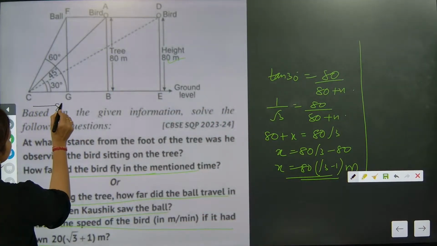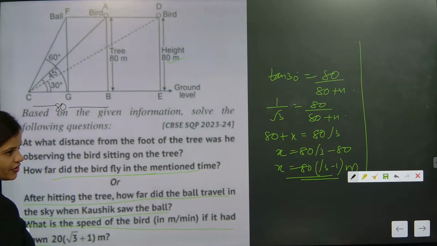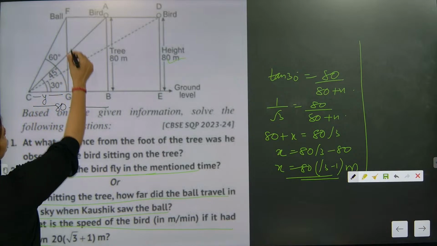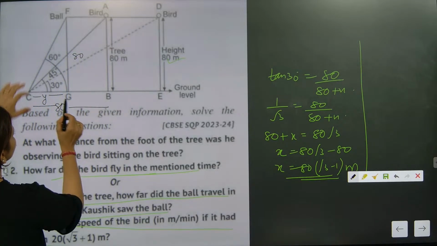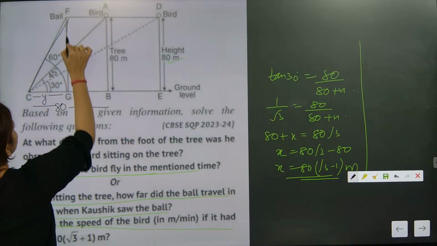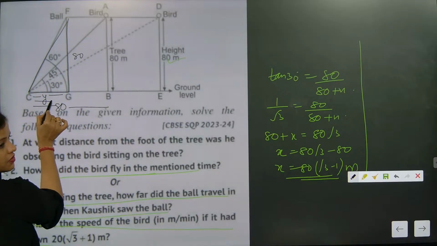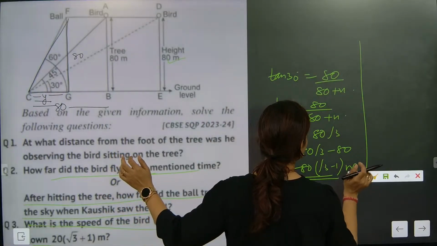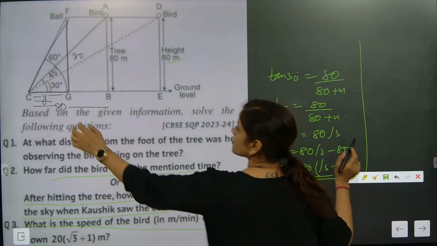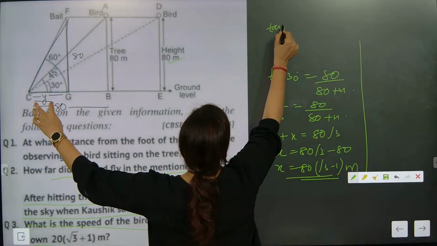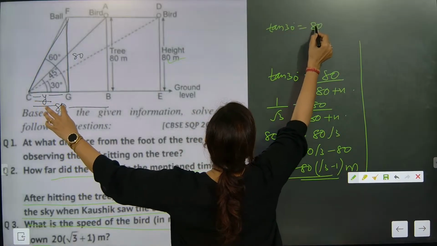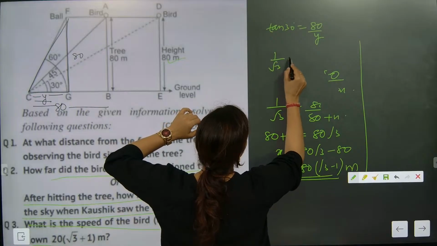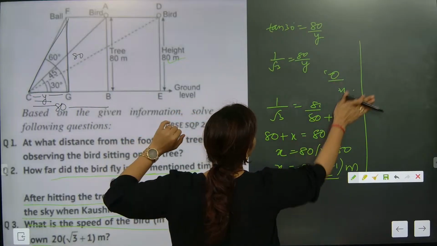This total distance is 80. We have to find this part, which is coming as y. So this is 80. First, with the help of this triangle, we will find y. So what will we write? tan 30 degree is equal to 80 by y. What is tan 30? 1 by root 3 is equal to 80 by y.